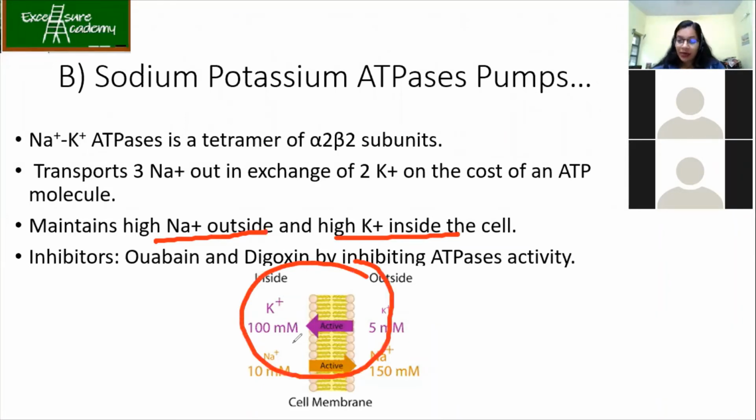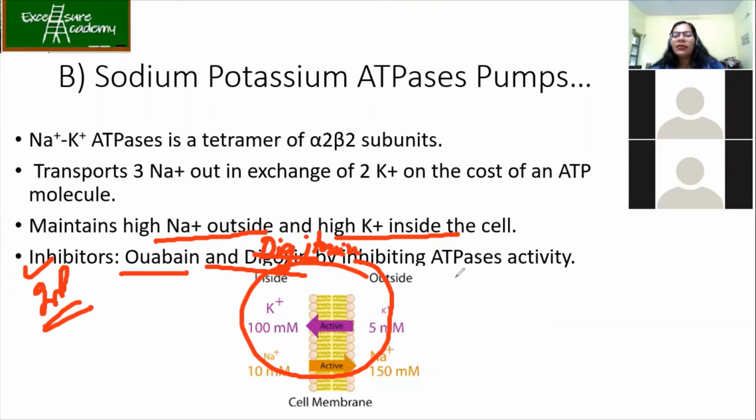Now this is also very important, the inhibitors. Ouabain and, sorry, this is not the spelling actually. Digitoxin. It is digitoxin. Okay, so they inhibit the ATPase activity. How they're inhibiting we'll study in the upcoming slides.